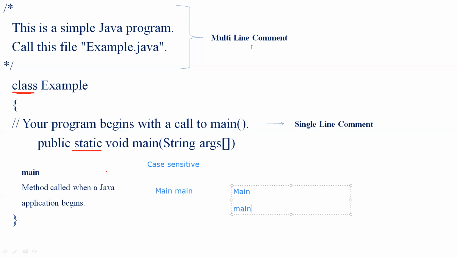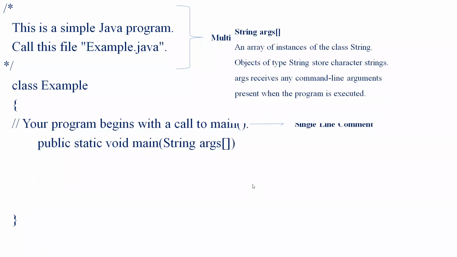So the next is String args. What it actually means is that String args declares a parameter which is named args. This is a String used to declare a parameter, that is args. This args is an array of instances of the class String. So whenever I declare an instance of class String, it's an array, which is a collection of similar objects.